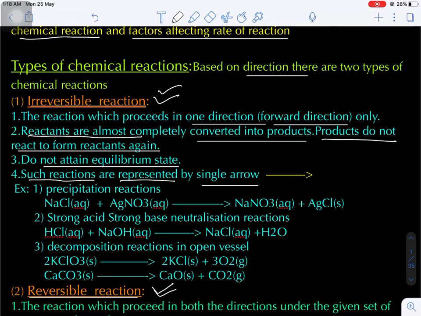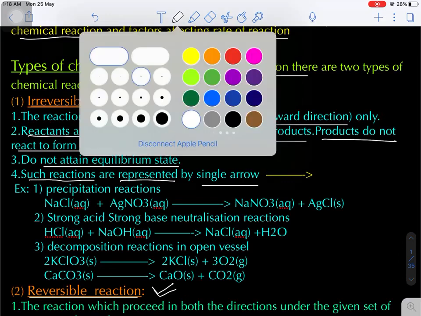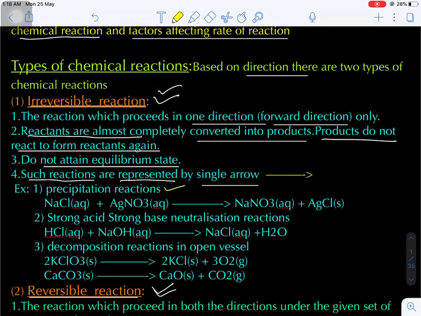Are you getting my point? Example, precipitation reactions. Here NaCl combines with aqueous AgNO3 to give NaNO3 and AgCl. AgCl is a white color precipitate. Precipitation reactions are generally irreversible reactions.